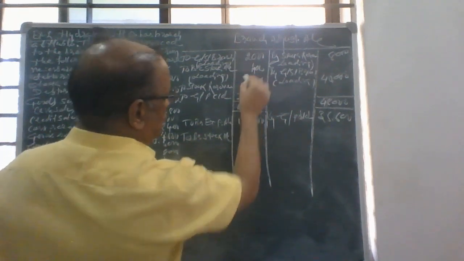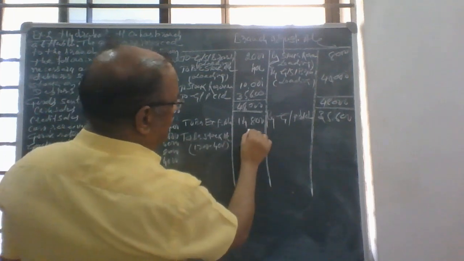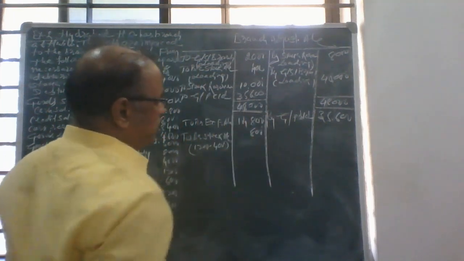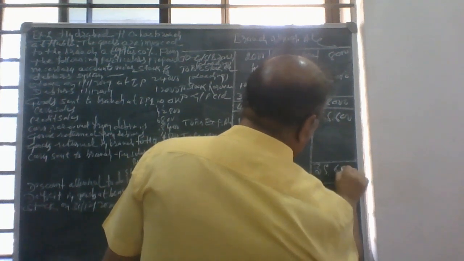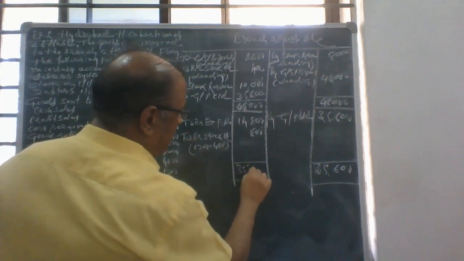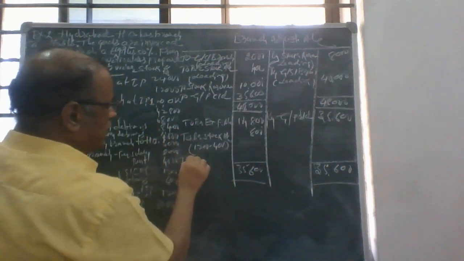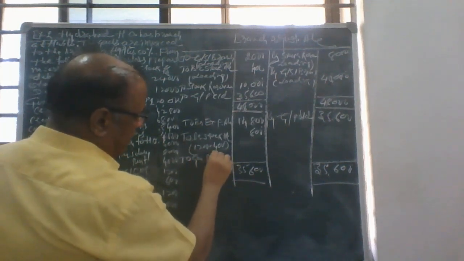Cost price: 1,200 minus 400, so 800 will be taken here. So the difference, 35,600, to general P and L account.